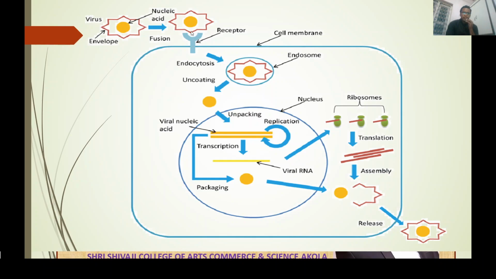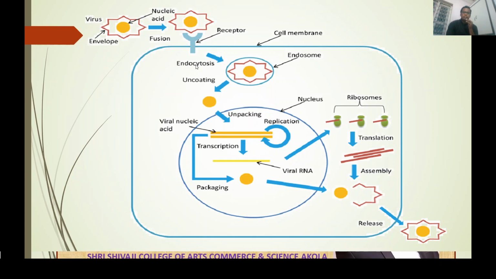Now, as we know, entry of the virus is completely based on the receptor. Viruses enter the host cell, that is the plant cell, through the cell membrane. It completely depends on injury, which is made by environmental factors as well as vectors. At the injury, receptors are present. Due to that receptor, the virus enters the cell membrane, and this entry is called endocytosis.